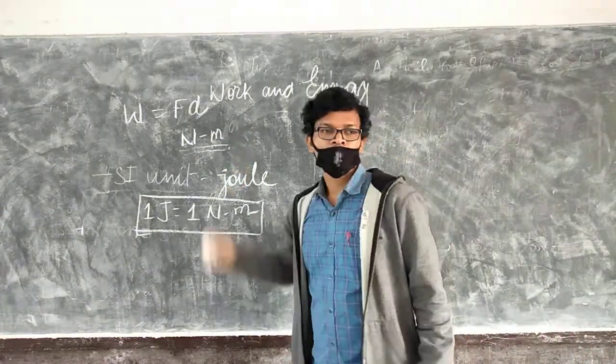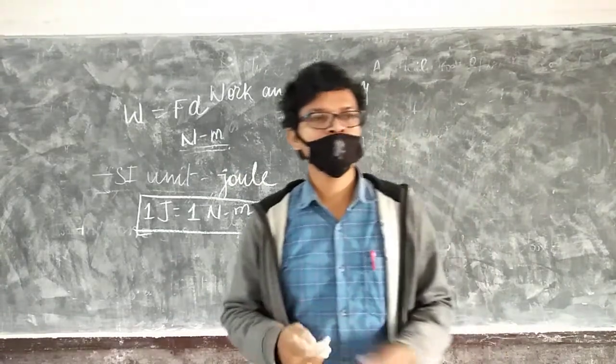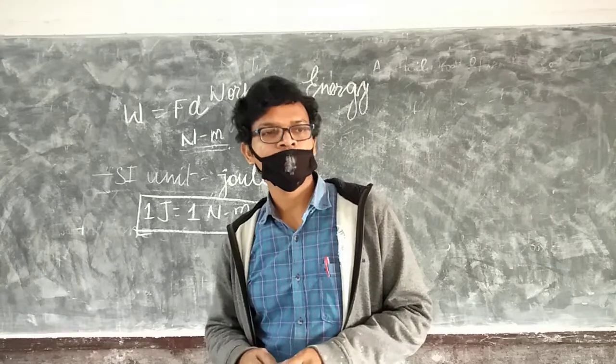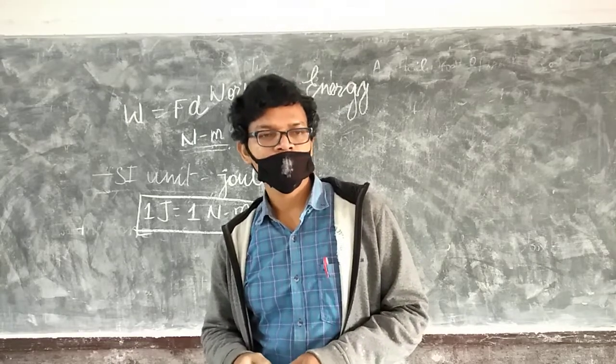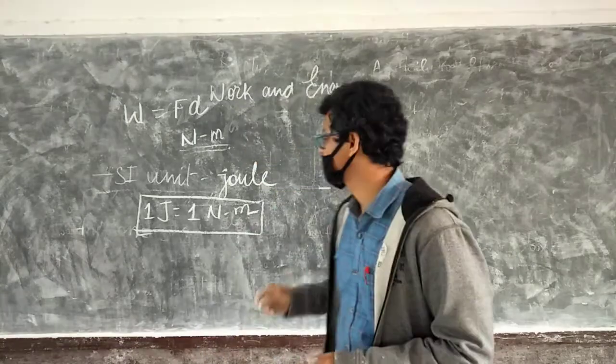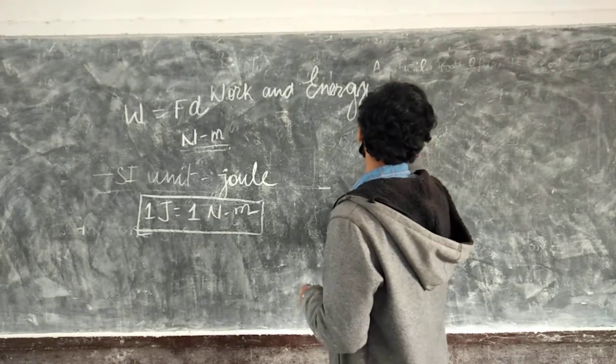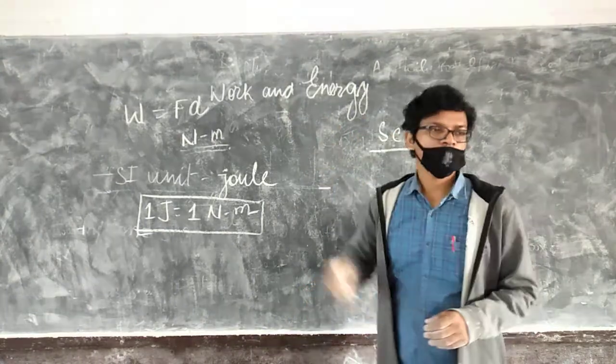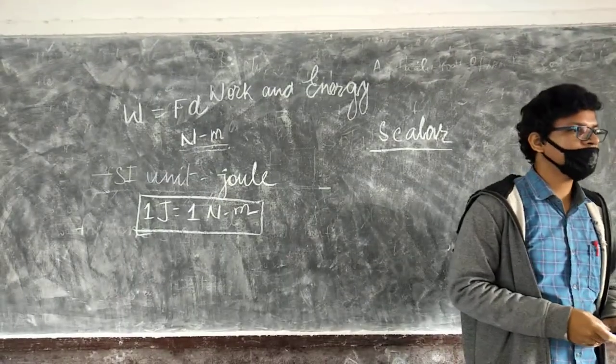Now here work, what is work? In terms of physical quantity, what type of physical quantity is this? It is a scalar quantity. Work is a scalar quantity. What does it mean?